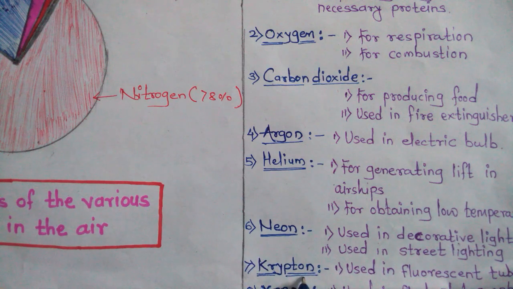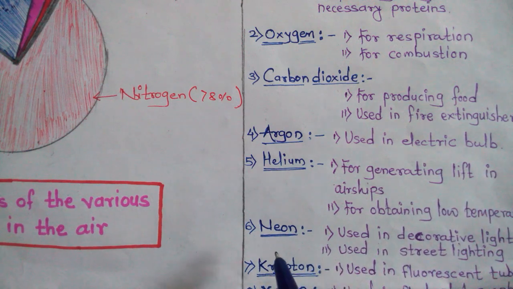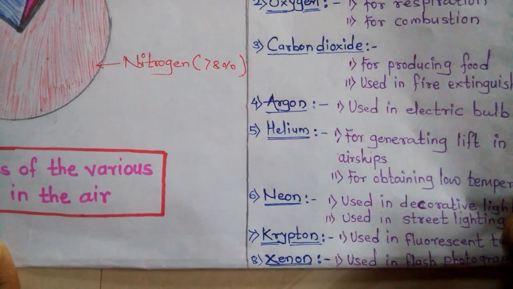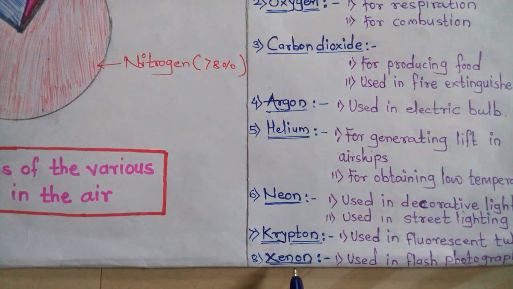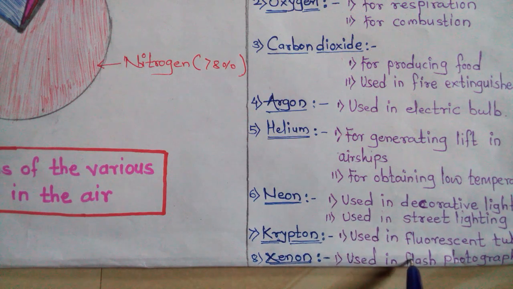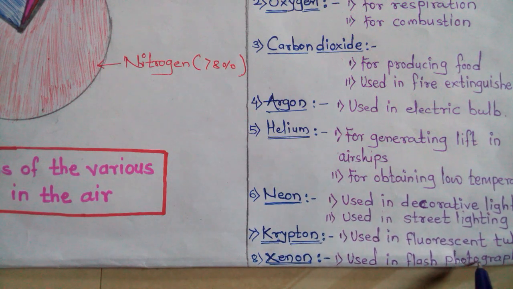Then the next gas is krypton. Krypton is used in fluorescent tubes. Where are the tubes? Bulbs and tubes are there. The white color tubes, in those krypton is used. Which gas is used? Krypton. And the last one is xenon. Xenon is used in flash photography. When we are taking a photo, at that time the flash is there. In that xenon is used.